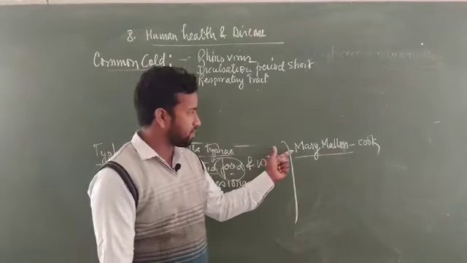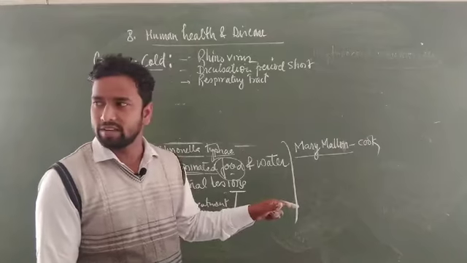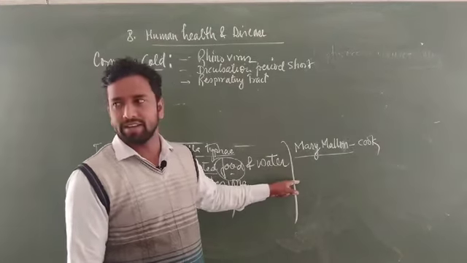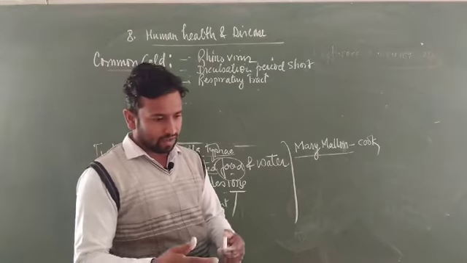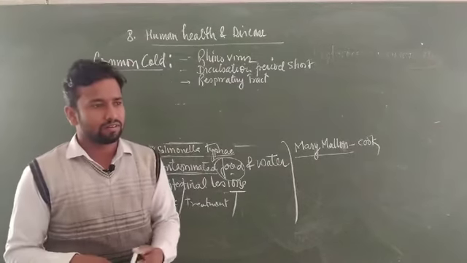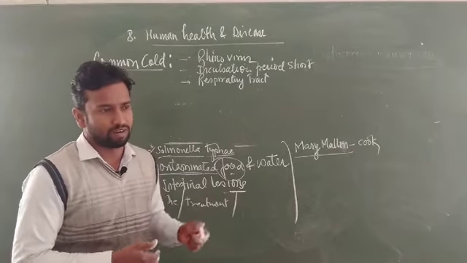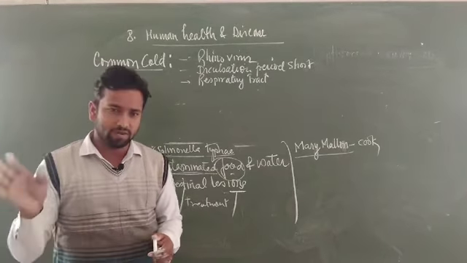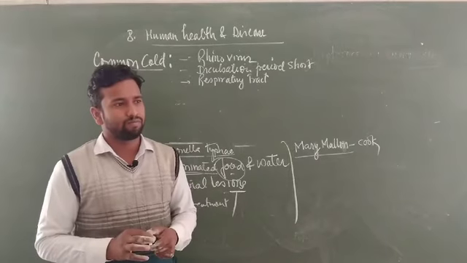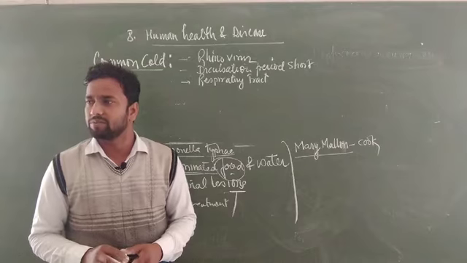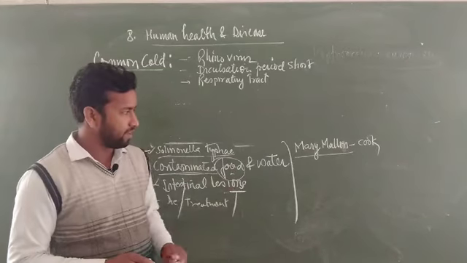This lady initially suffered from typhoid, but in an unknown way she did not know she had typhoid, and directly served food to people for a long duration, and many people suffered from typhoid due to this lady.